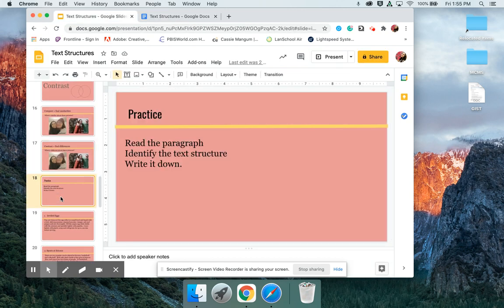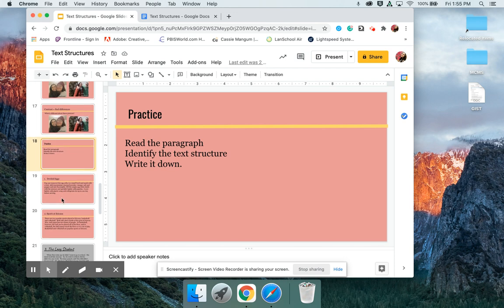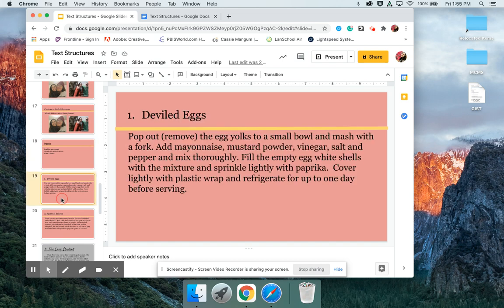So on our practices, read the paragraph, identify the text structure, write it down. I'm going to read the paragraph and then I'm going to pause so that you can stop the video and write down what text structure is being used and how you might know. So number 1, deviled eggs.